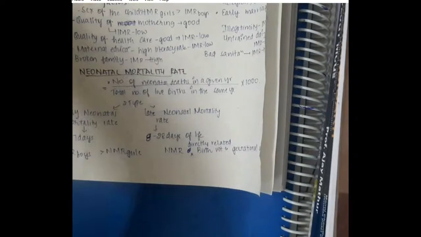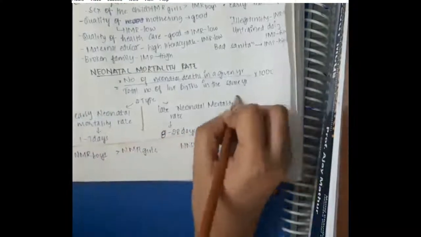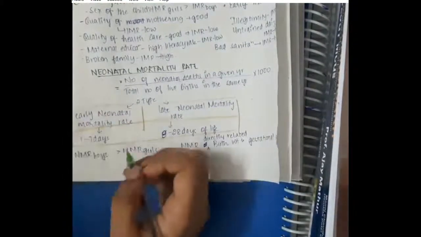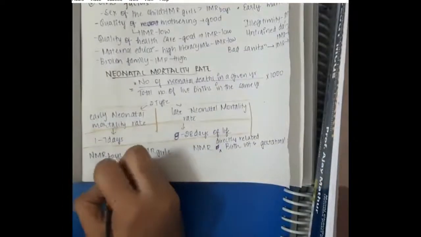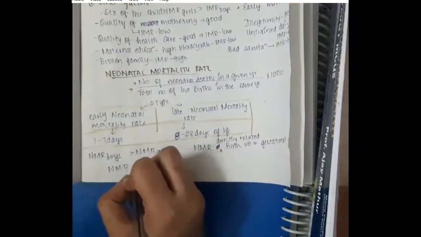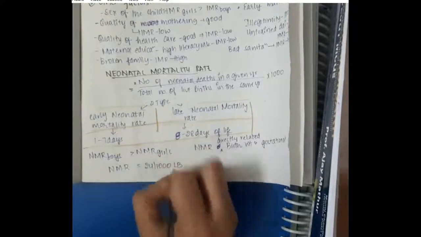Low birth weight and premature babies have higher neonatal mortality rate than the term babies and babies with good birth weight. Neonatal mortality rate is 24 per thousand live births in India.